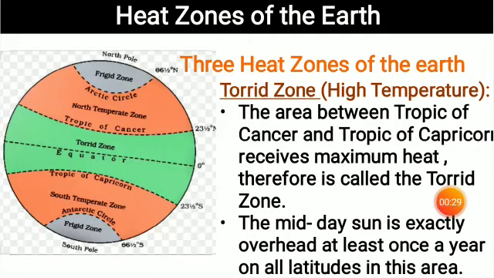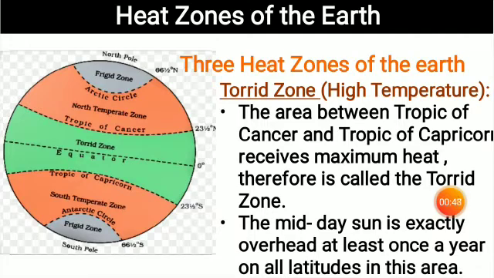What is torrid zone? The area between Tropic of Cancer and the Tropic of Capricorn receives the maximum heat. Therefore, this area is called the torrid zone.